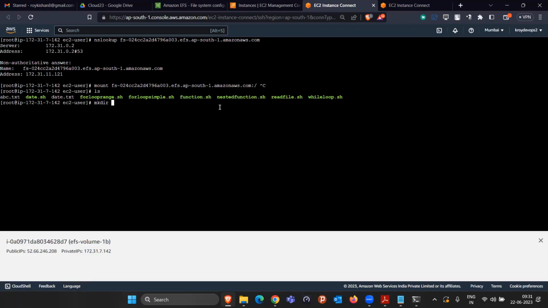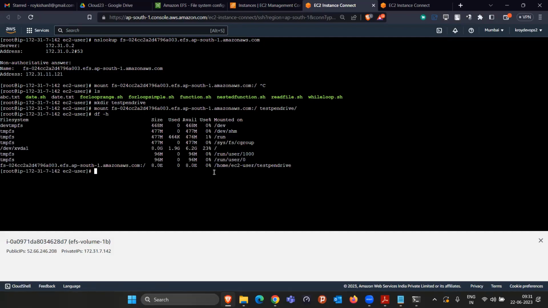So first we have to create a directory with the name. Take an example, in this machine, I'm creating a directory called test center and mount /, to the test center. So this is also connected to the same storage, 8 exabyte storage only. Okay. Now you know the interesting thing. We are connected to the same storage, okay, from the different machine.